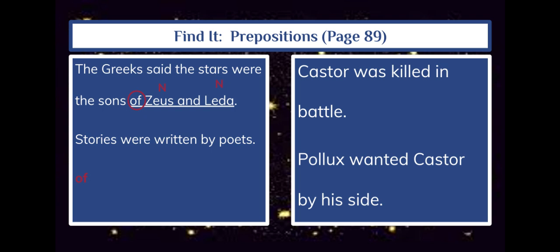Let's look at number 2. Stories were written by poets. Our prepositional phrase in that sentence is by poets. So we're going to underline that prepositional phrase. Then we're going to circle by. We're going to put an N over poets because it's the noun that follows our preposition by. And we're going to write the word by on the line below.